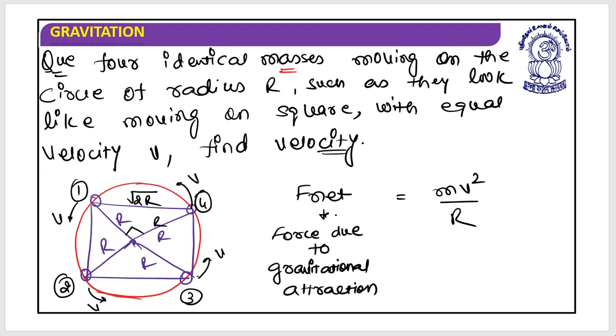So if such is the case, then let's pick this as 1. I am going to apply all the forces on the first. So you will write down the forces due to the second particle, the third particle, and the fourth particle. Force due to fourth particle would be in this direction, it's F4. Force due to second is in this direction, it's F2. Force due to third is in this direction, F3. Now apply the law of vector addition, find out the F net and equate this with mv square by r. Try this yourself. I hope this is clear.